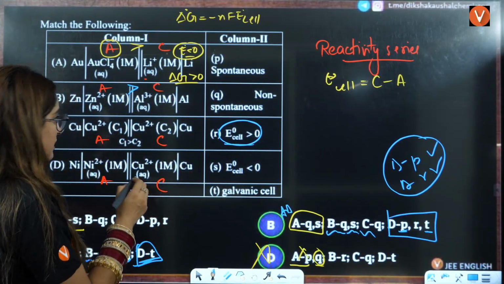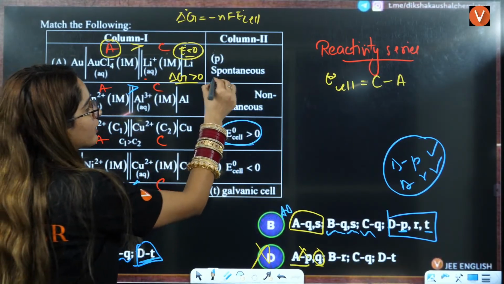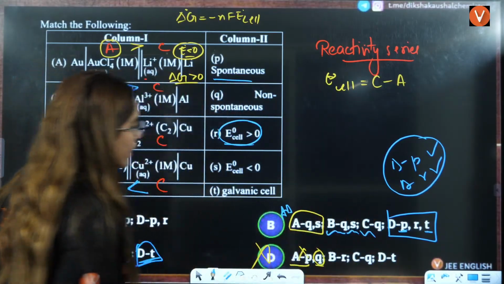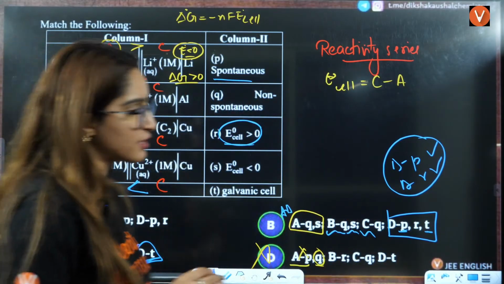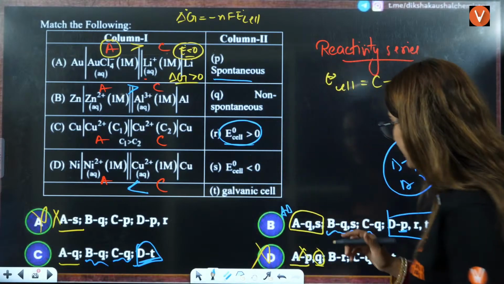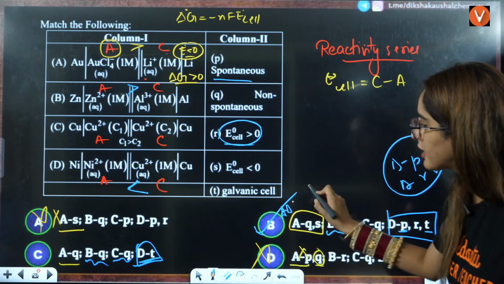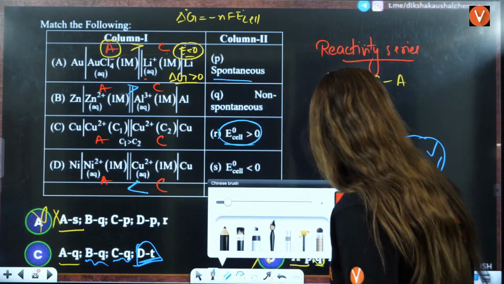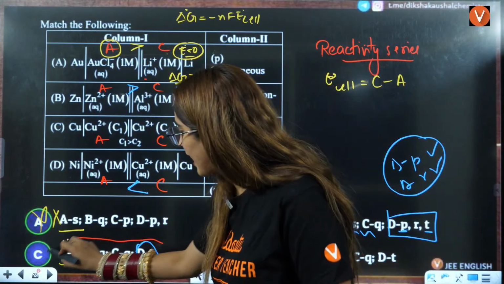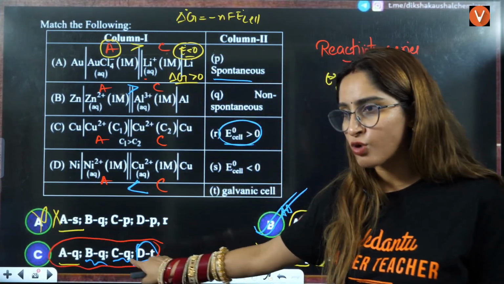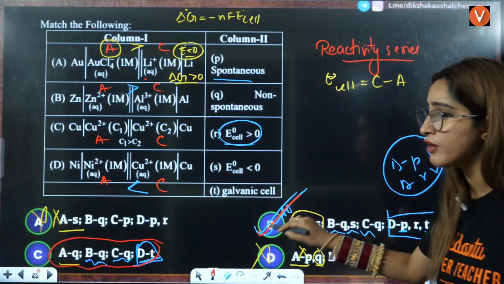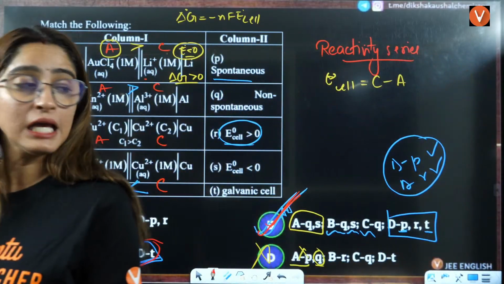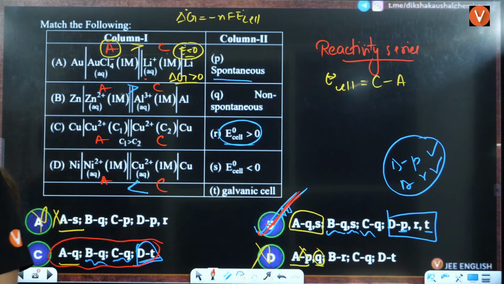D to R is correct, right? Then this is a spontaneous process. D to P is also correct. It is a galvanic cell, that is also correct, right? Because it is spontaneous. So that means B will turn out to be the correct answer here. This is not wrong. There is no option that is wrong, but this is giving us more information. So B is the correct answer, okay?